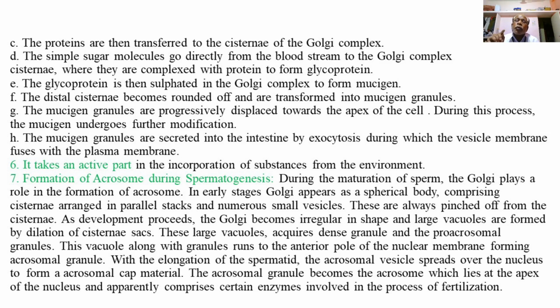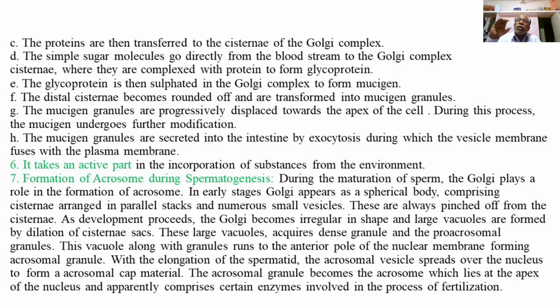So during the process of spermiogenesis, the Golgi bodies of the spermatid get transformed into secretory granules or secretory vesicles containing different enzymes, which are supplied by the Golgi bodies by means of vesicles or vacuoles derived from the Golgi cisternae.